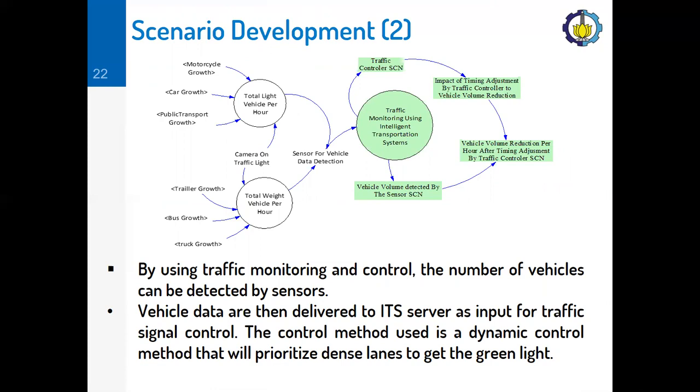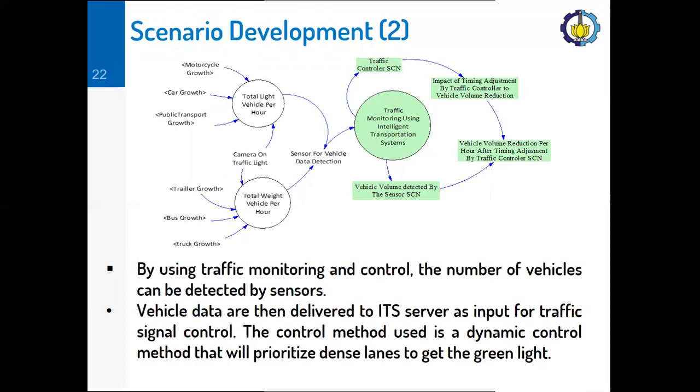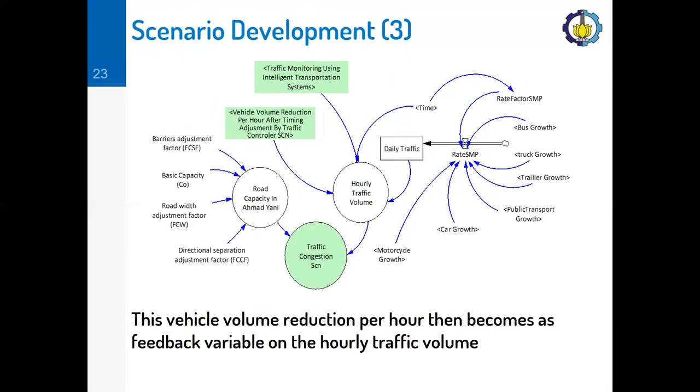As we can see from this scenario model, by using traffic monitoring and control, the number of vehicles can be detected by sensors. Vehicle data are then delivered to ITS server as input for traffic signal control. The control method used is a dynamic control method that will prioritize dense lanes to get the green light. From this vehicle volume reduction per hour, then we can use it as feedback variable on the hourly traffic volume.